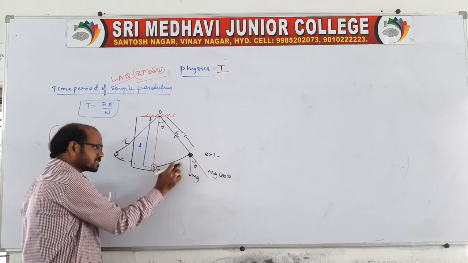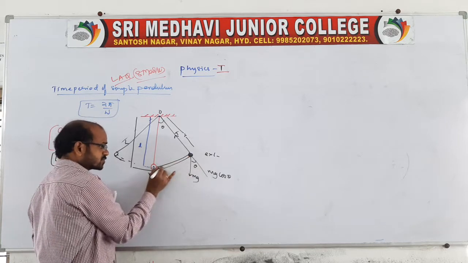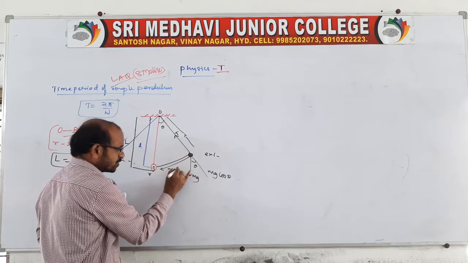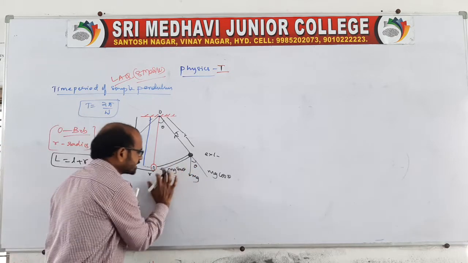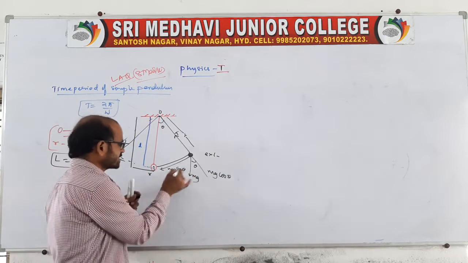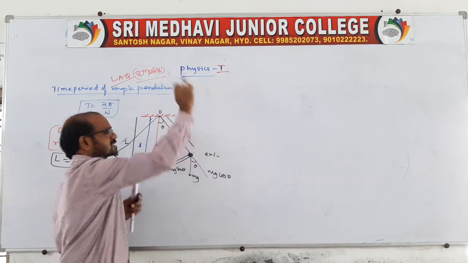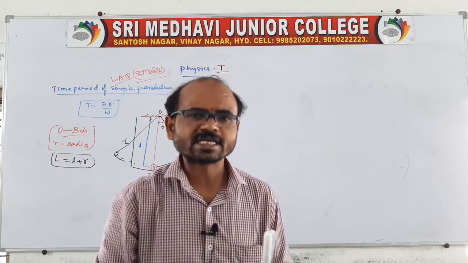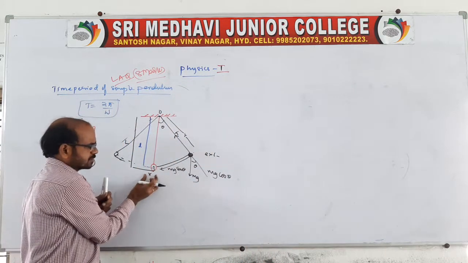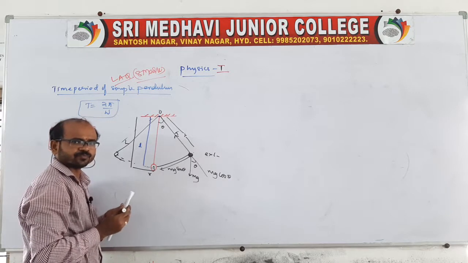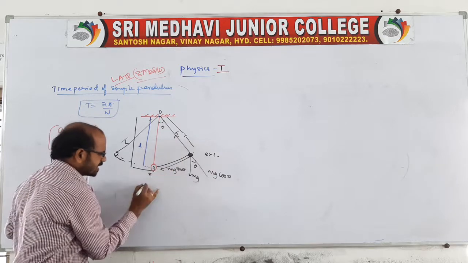And here the bob is restoring back, no? Because of the restoring force, because of mg sin theta only, that bob is coming back to the mean position. If this mg sin theta is not there, sir, what will happen? Yes, of course, this pendulum will complete the circle like this. But is it completing the circle? No, because there is a restoring force acting, which is bringing it back to the mean position because of mg sin theta only. Got my point?